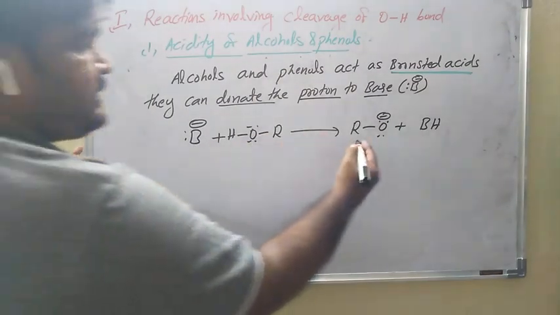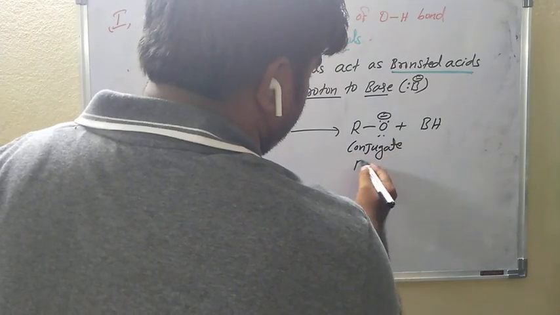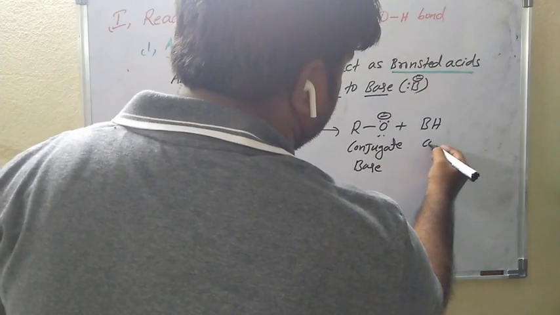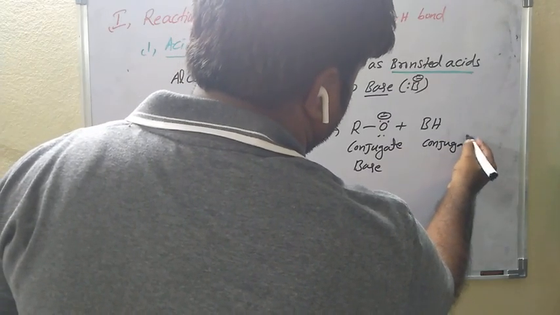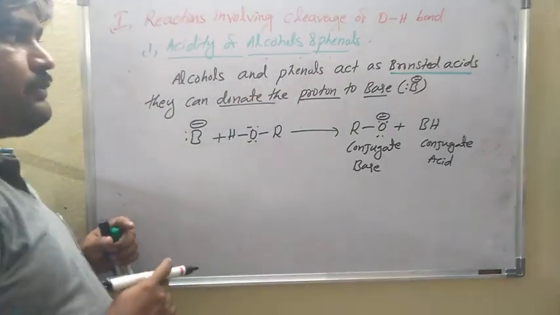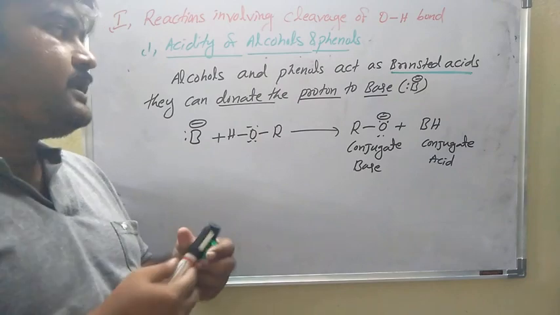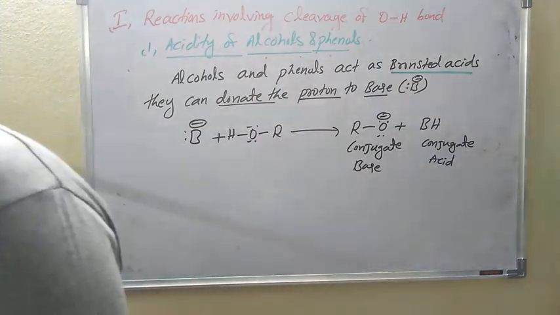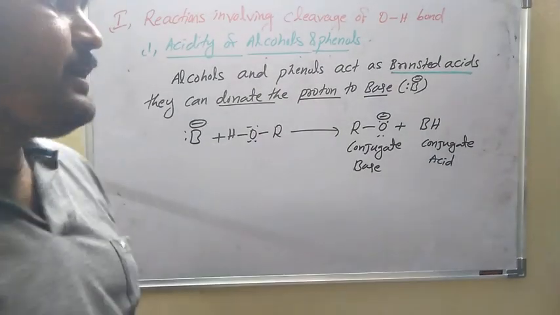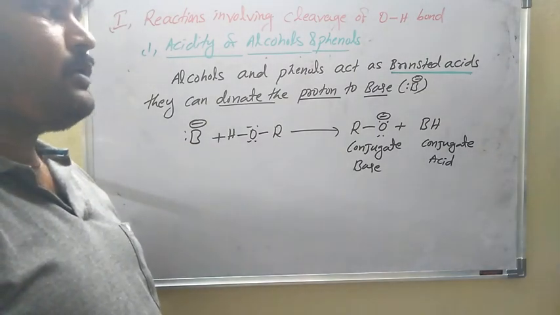This is the conjugate base, and this is the conjugate acid. So alcohols and phenols act as which acids? Bronsted acids. Bronsted acid means they can donate the proton to a base, a stronger base.